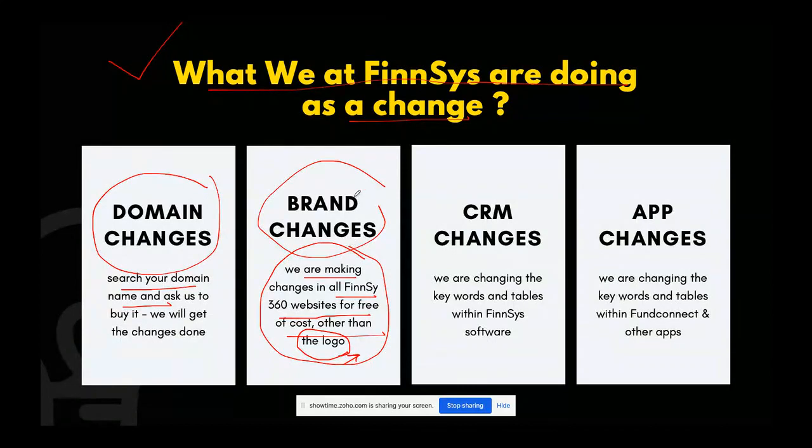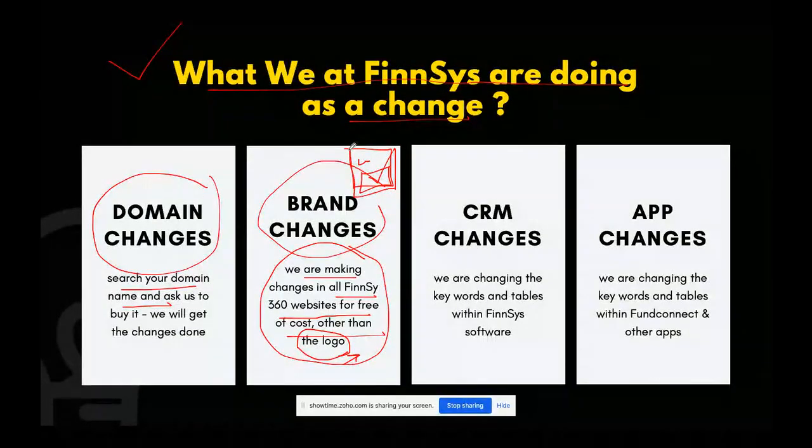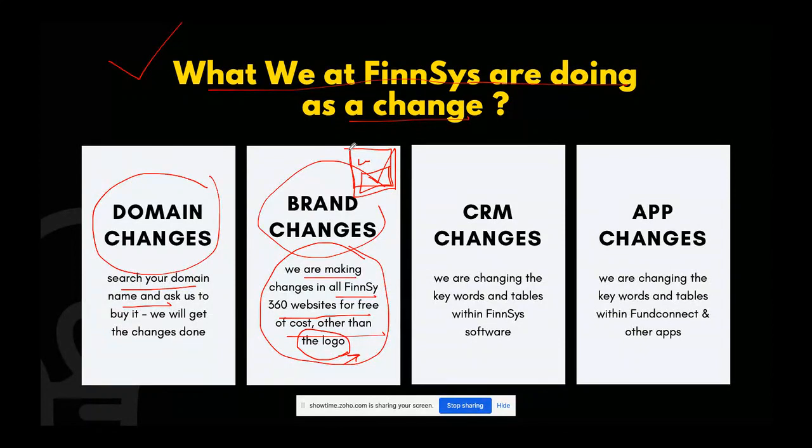As a step, what we are going to do is from Monday, we will make all our websites with a coming soon feature and temporarily not in service, but we will put a place where customer can click and watch their portfolio. So that change we are doing from the Monday. Your site will say that if you are coming here for the portfolio, please watch it from here, but otherwise website content is down for few days. And at the bottom, we are going to give your contact details so that people can call you and talk to you. So meanwhile, till when your changes are being done, we are going with this front end banner change.